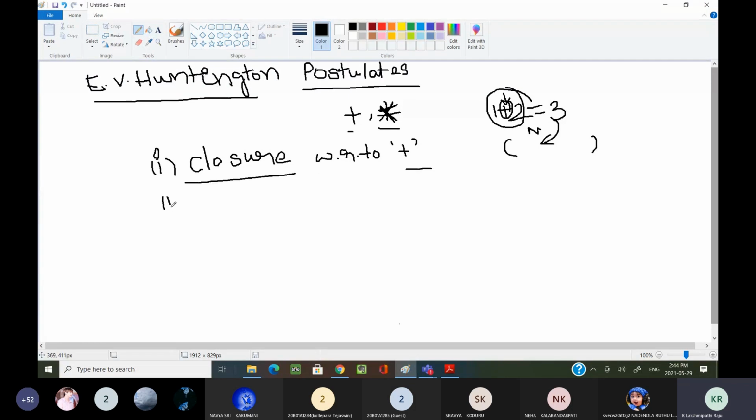In the same way, the second point: closure with respect to dot.